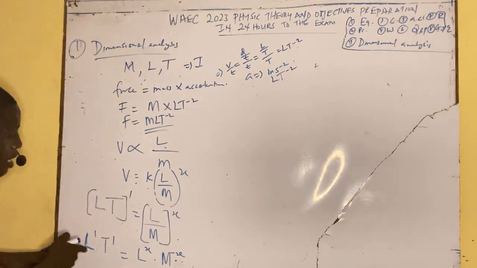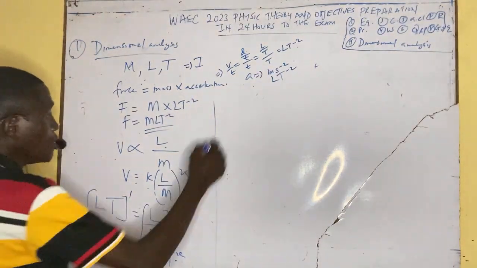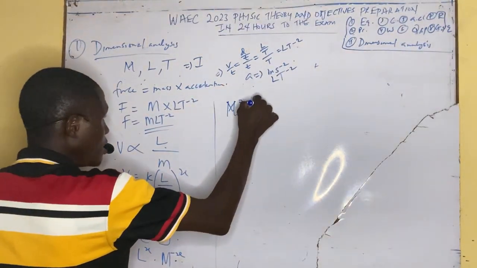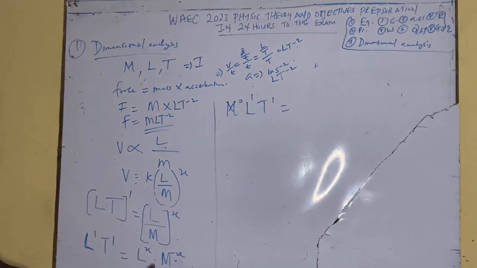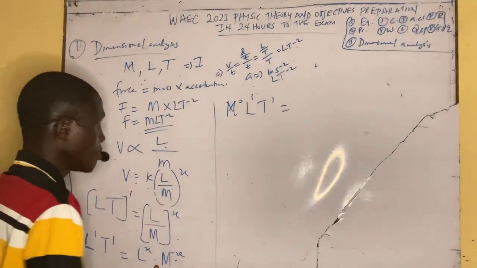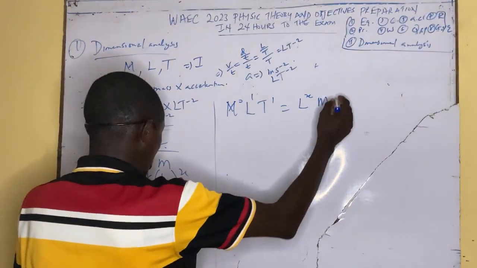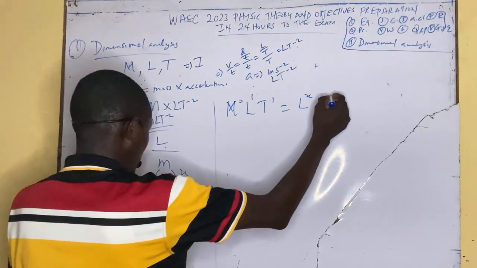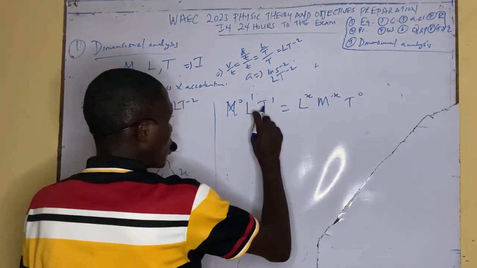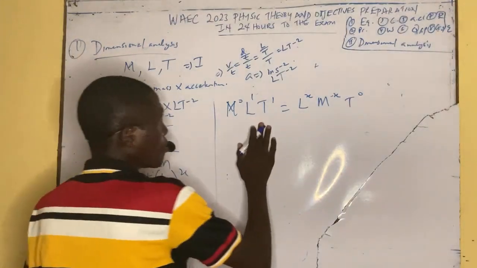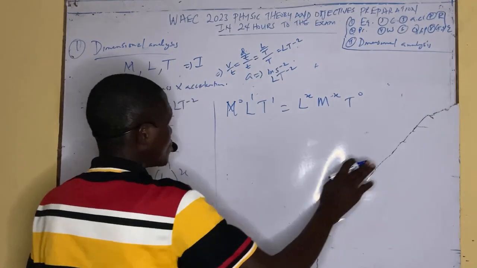Now, there is no M here, you introduce M. That's how you do it. You introduce M raised to power 0, M raised to power minus X, T raised to power minus 1. There is no T here, you can observe. You introduce it as T raised to power 0. So, M raised to power minus X, then T raised to power 0. It's because I'm bringing the question off hand, so don't let it confuse you. T raised to power X equals 0. But don't allow that one to confuse you.